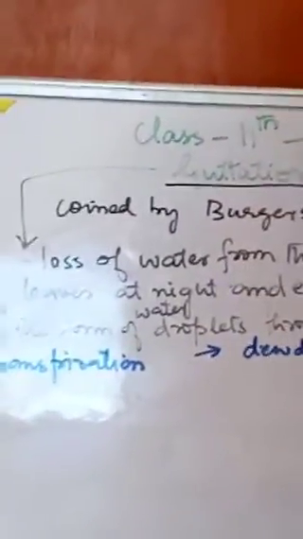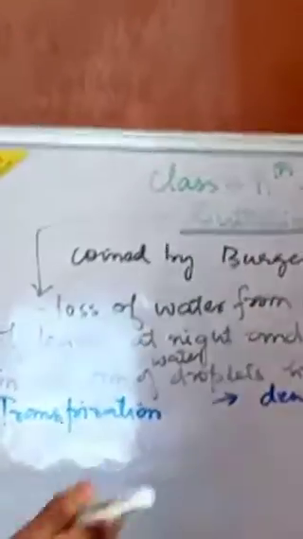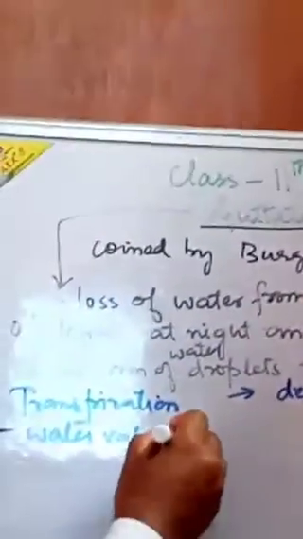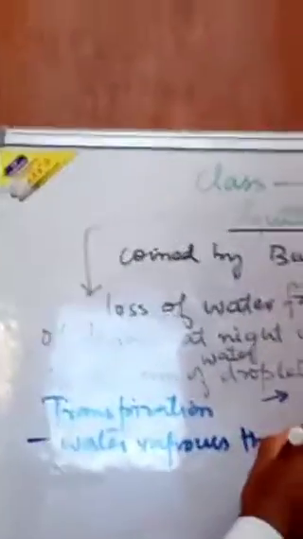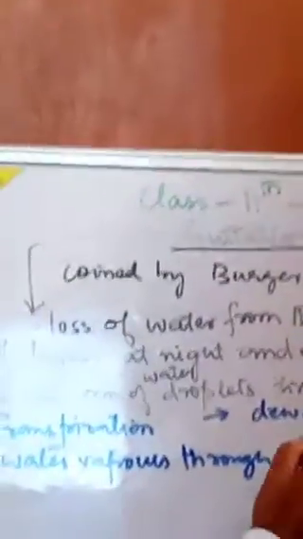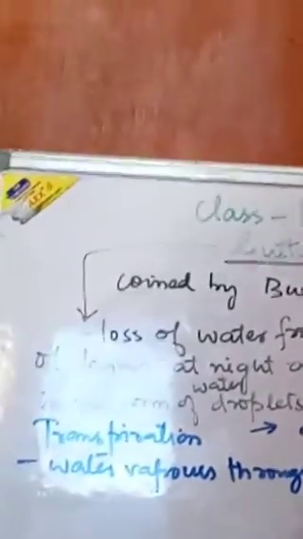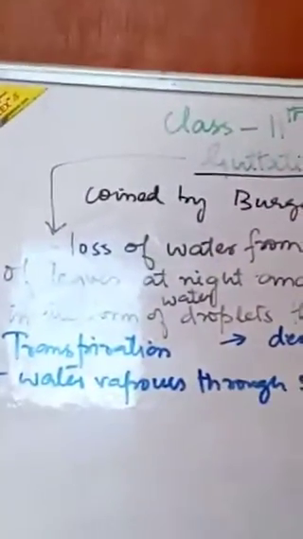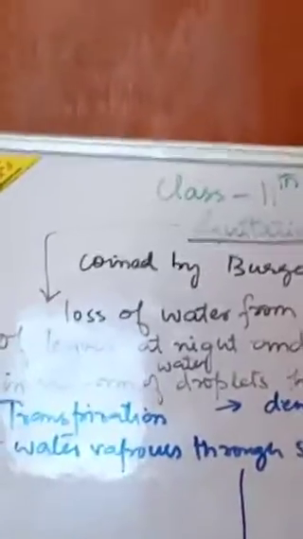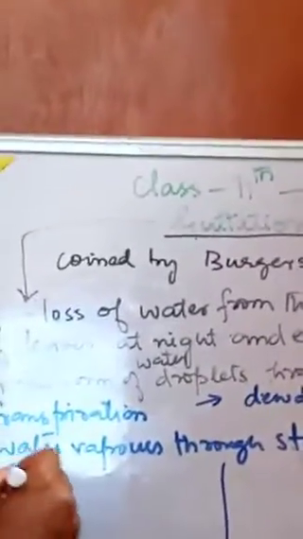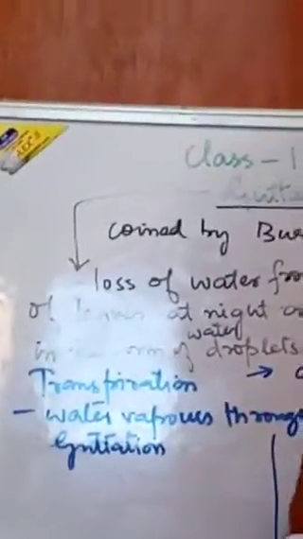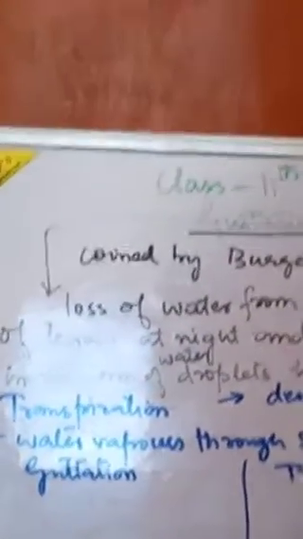Now we have one more term, that is transpiration. Transpiration is simply the loss of water, and that loss of water takes place in the form of water vapors, through small pore-like structures which are called stomata. Now there are some main differences between guttation and transpiration.